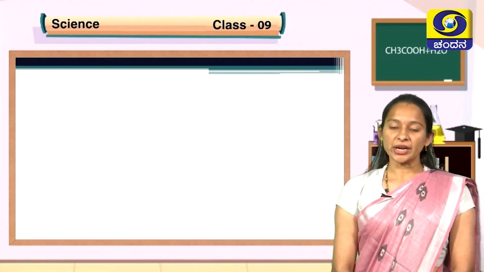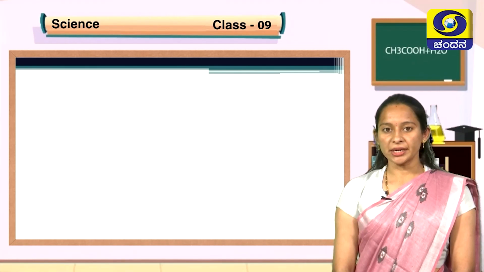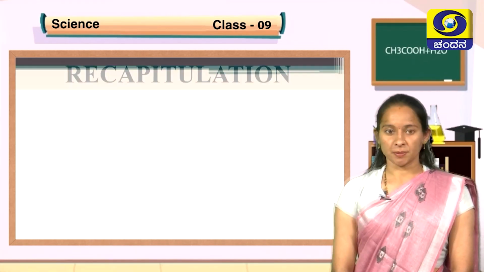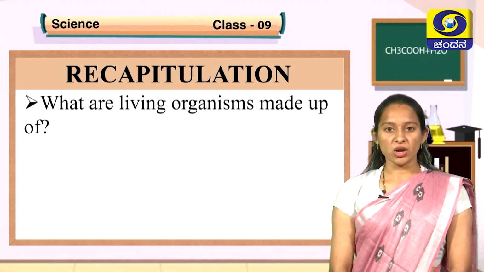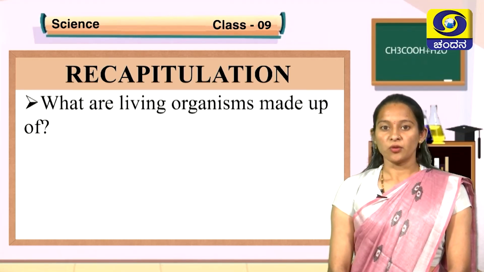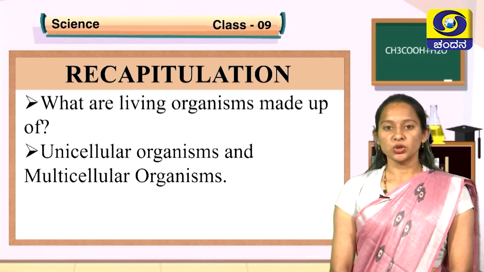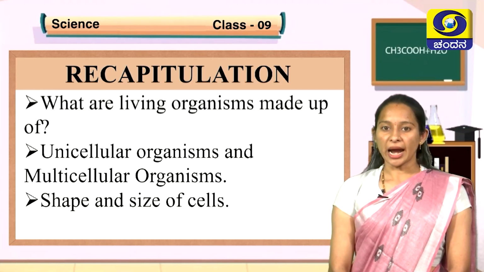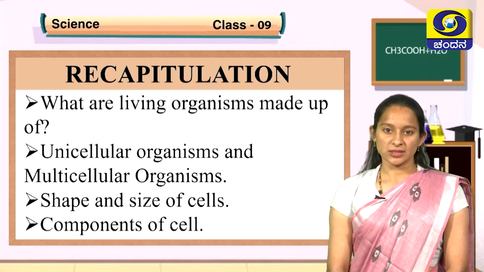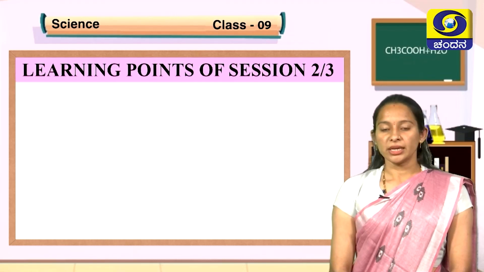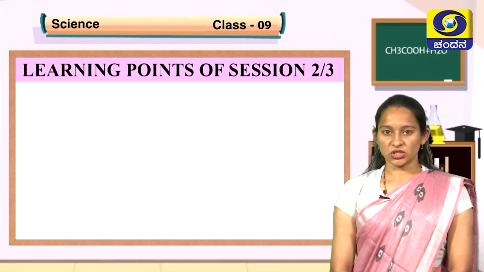Now, let us try to recall whatever we have studied in our previous session. In the previous session, we have understood what living organisms are made up of. We have also understood about unicellular and multicellular organisms, shape and size of cells, and a little about components of the cell. Now, let us know the learning points of today's session.